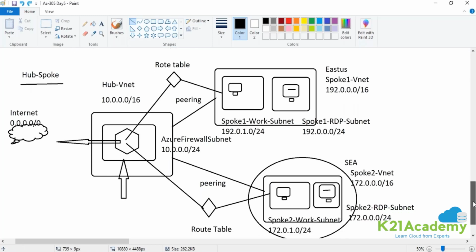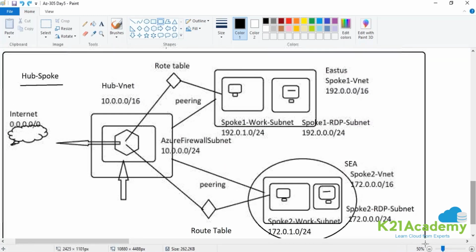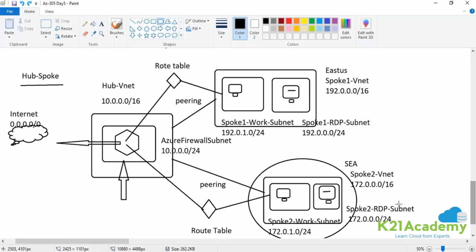The first one will be clear by default because it is nothing but the same deployment. The only thing is the route table has the entry of the other network. There the entry will be on the same network, nothing else. So we'll go ahead and see the deployment of this architecture now.